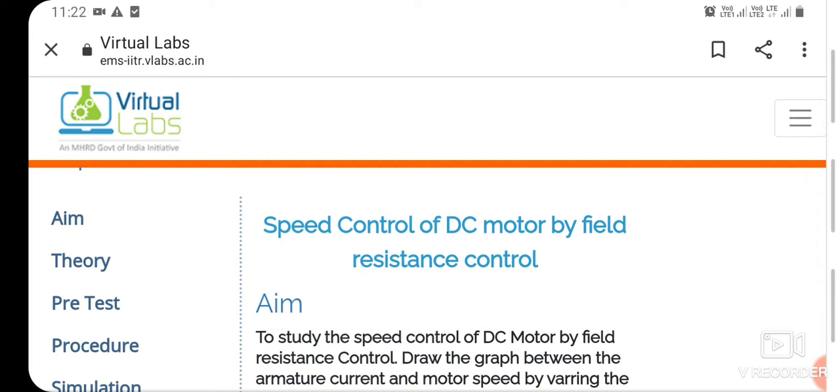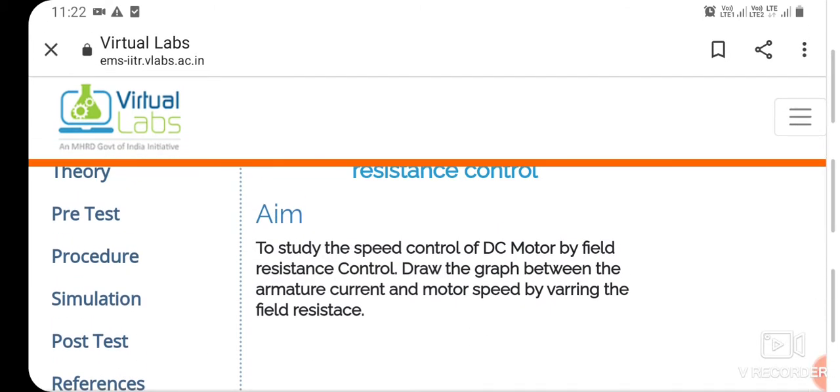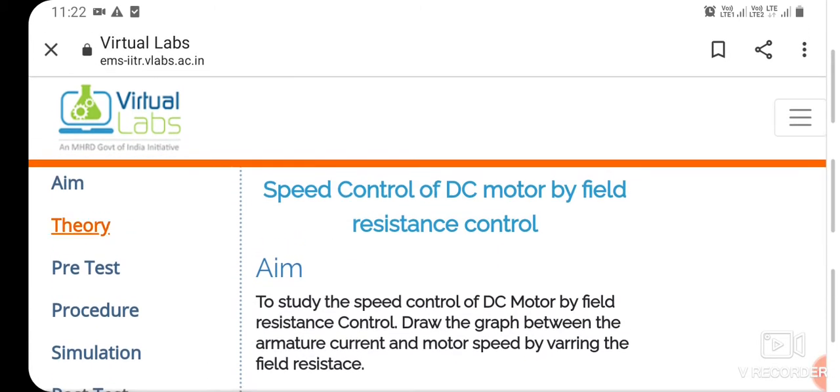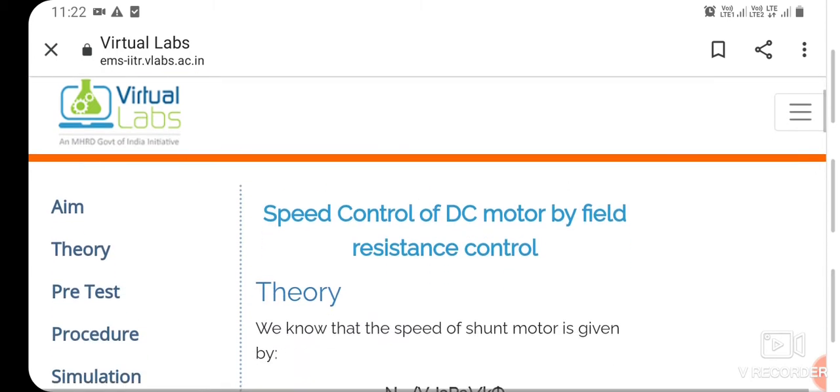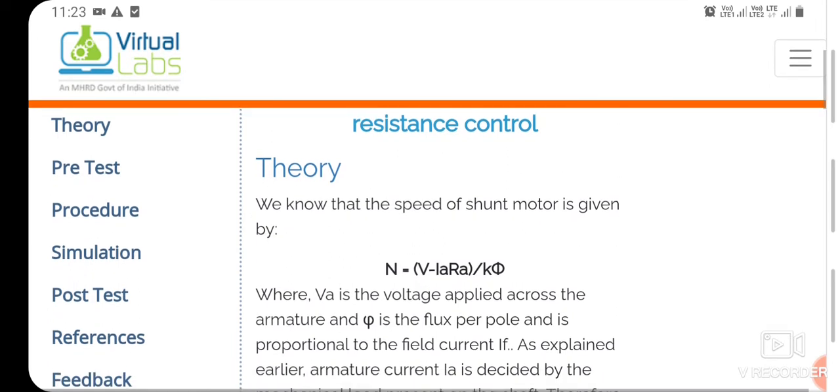So here we will vary the field resistance, and we will see how it actually affects the speed of the DC motor. Then you can go to the theory part, where all theories regarding this experiment are available.